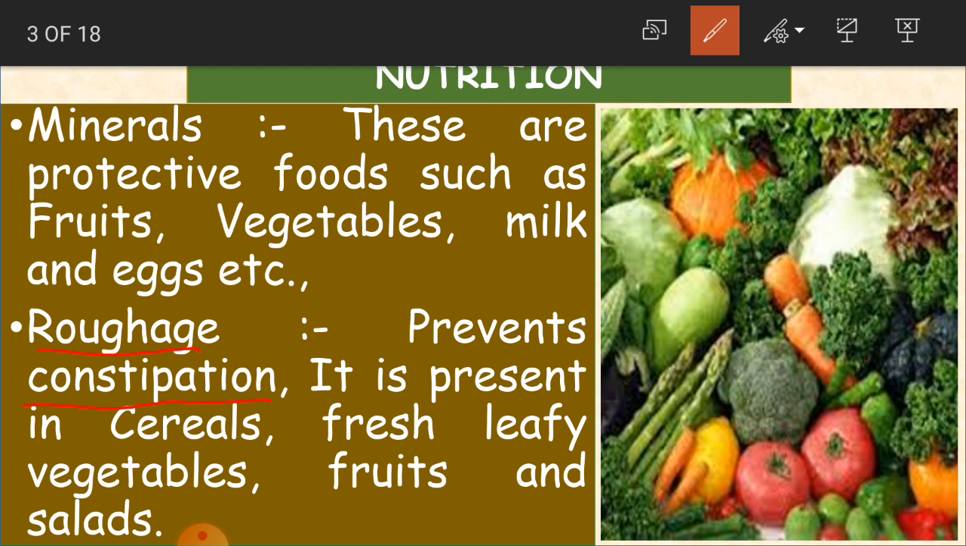Again, what is constipation, children? If we have any difficulty in emptying the bowels, the waste from our body, if it is harsh and hard and if we feel it painful, that is called constipation. And when we take a sufficient amount of roughage, in the sense when our food contains fiber, then we will not face this constipation problem. Okay, clear, children?